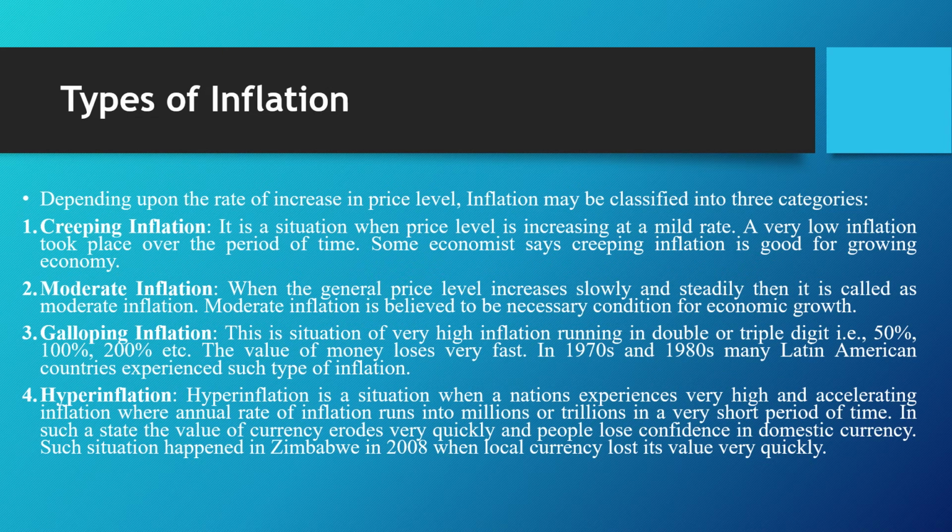Now I want to discuss the types of inflation. These types show how the price level and demand and supply increase inflation. You can see creeping inflation, where there is a mild rate of increase in prices, so there will be low inflation. Coming to moderate inflation, the price level increases slowly and steadily, which also leads to inflation, but at a moderate level.